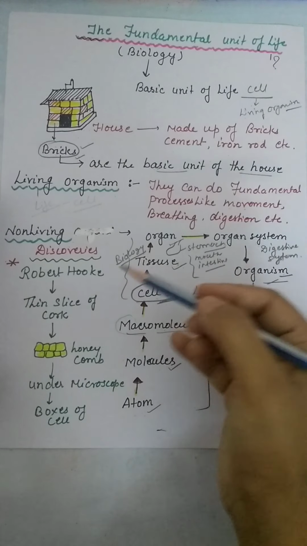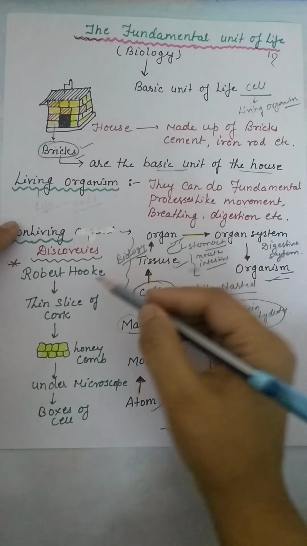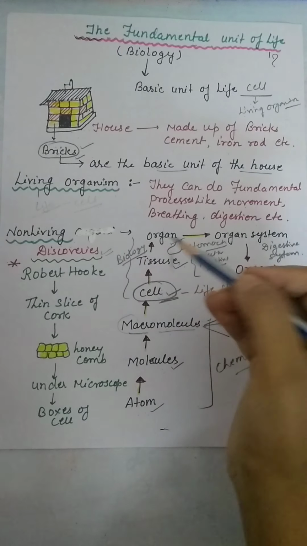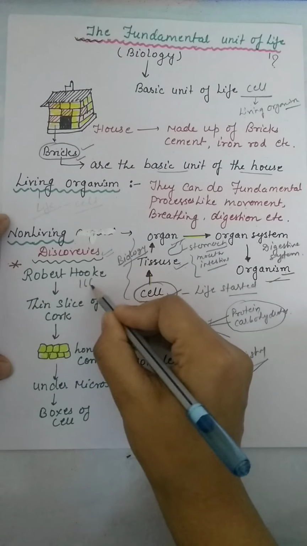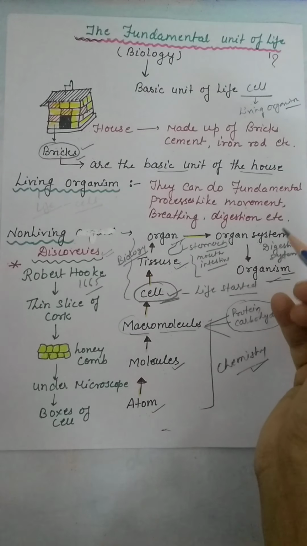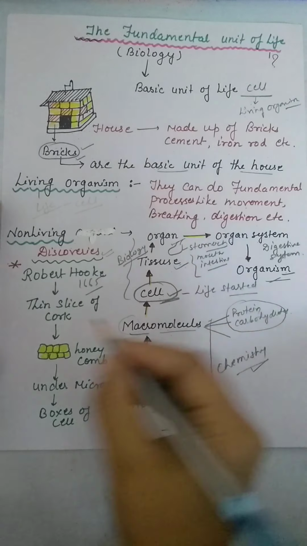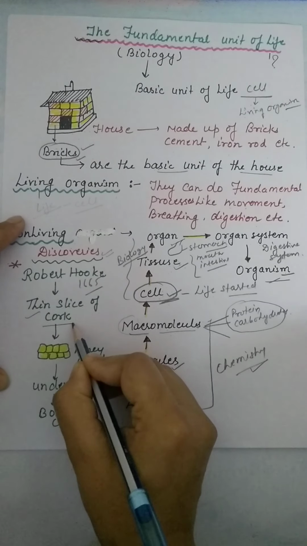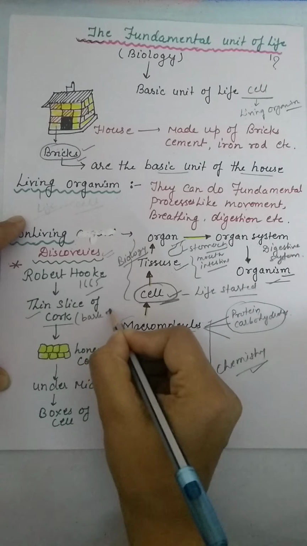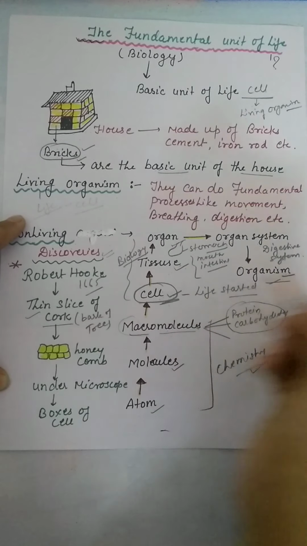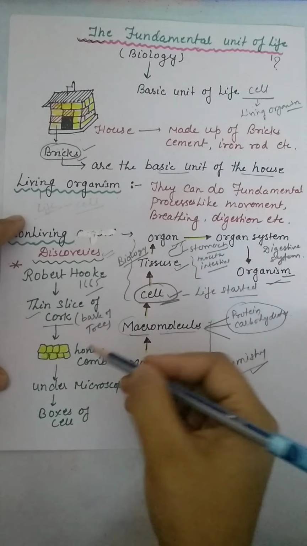Now let's see a little discovery, which is very important: who discovered the cell first? Robert Hooke, in 1665, discovered the cell. He took a thin slice of cork. Cork is basically found in the bark of a tree.